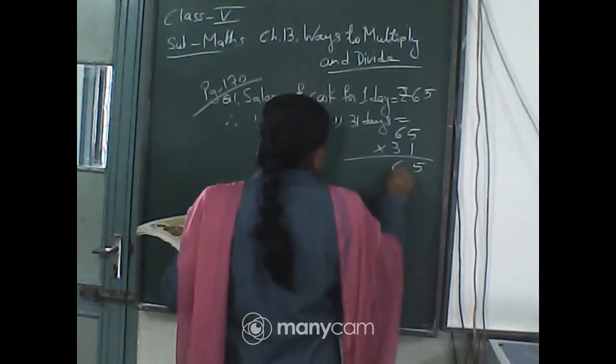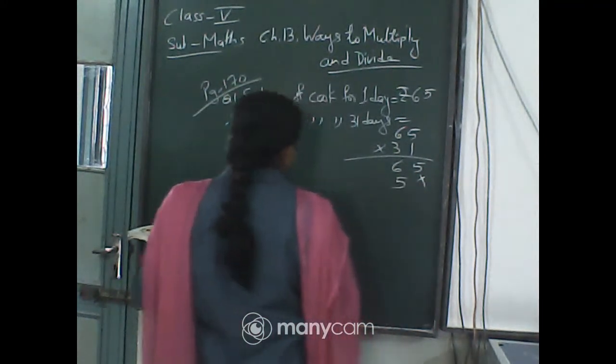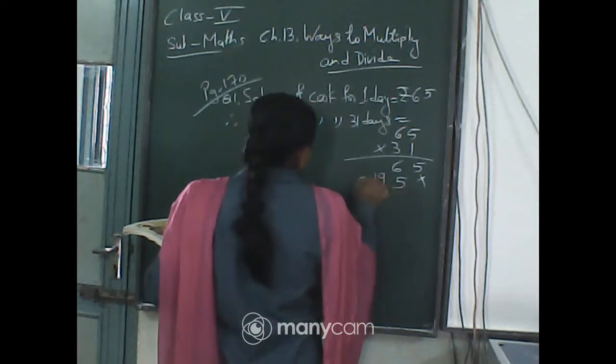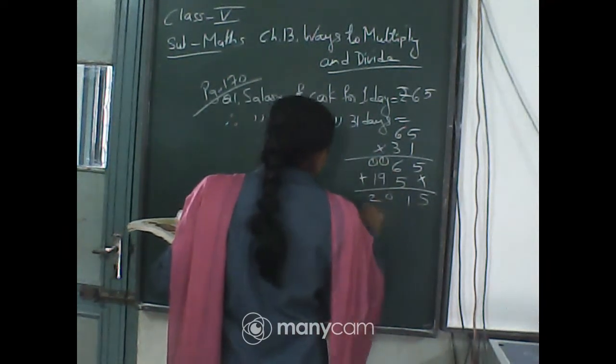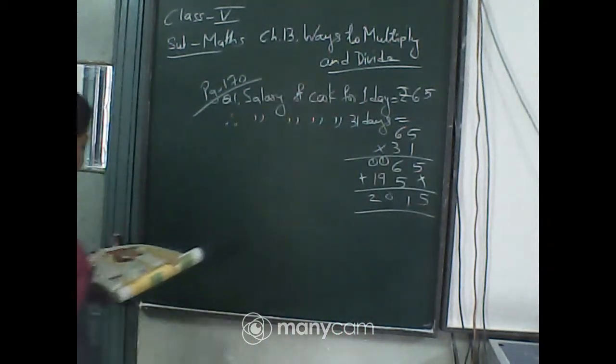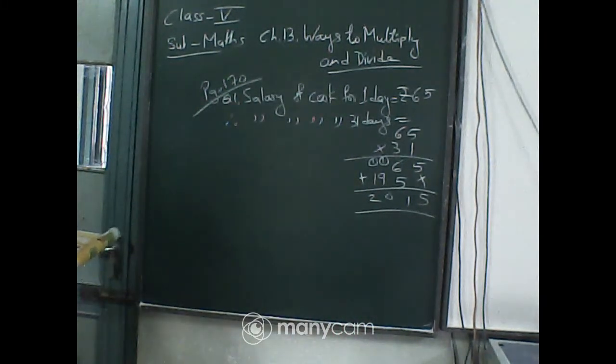5 sixes are 15, carry 1, 3 sixes are 18 plus 1, 19. So, 5, 11, 10, 2, that is 2015. So, the answer will be salary of the cook is rupees 2015.